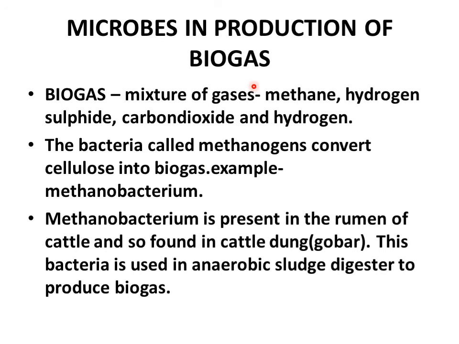Microbes in production of biogas. Biogas is a mixture of gases like methane, hydrogen sulfide, carbon dioxide, and hydrogen. The bacteria called methanogens convert cellulose into biogas. For example, Methanobacterium. Methanobacterium is present in the rumen of cattle, and so it is found in cattle dung, which is called gobar. This bacteria is used in the anaerobic sludge digester to produce biogas.